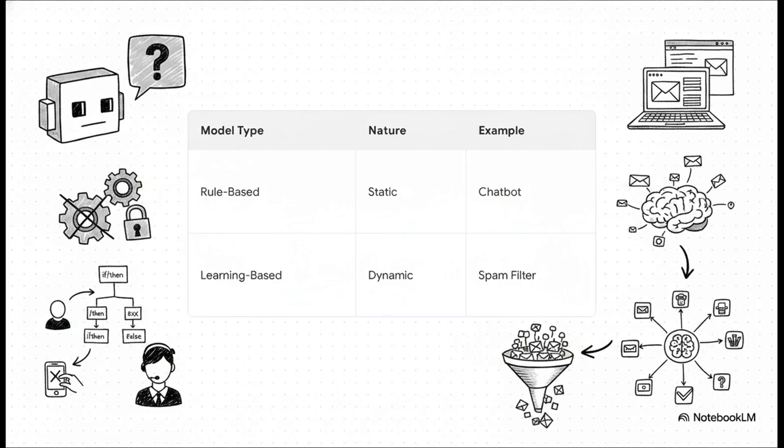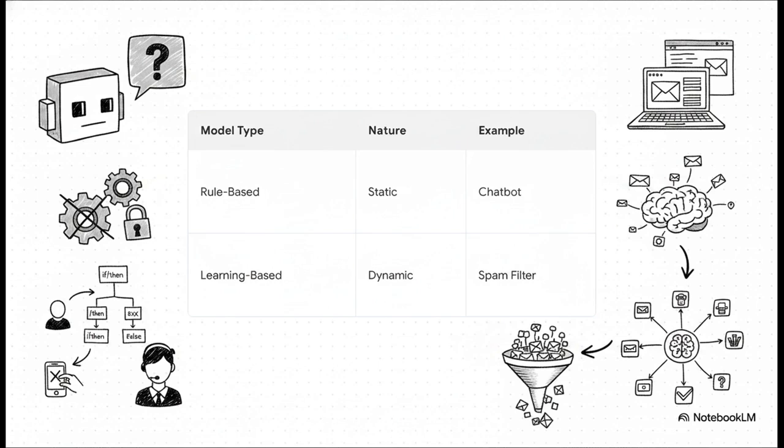On one side, we have rule-based models. Think of a super rigid customer service chatbot for a clothing brand. A developer writes strict logic. If the user types track order, show tracking. But if you ask it something even slightly unexpected, it completely fails and just tells you to call customer service. It's entirely static.